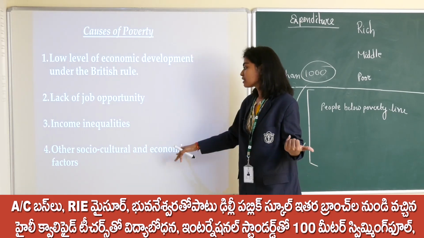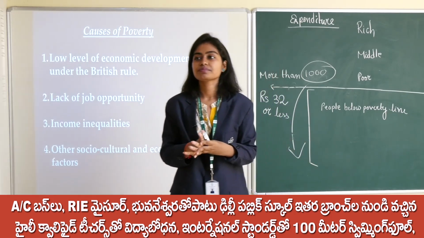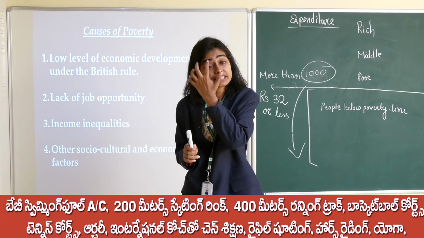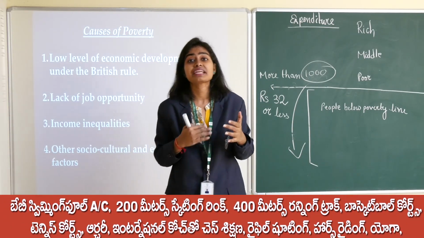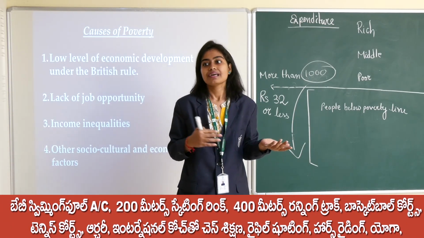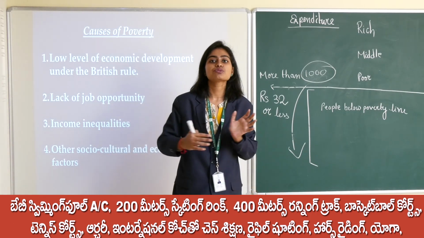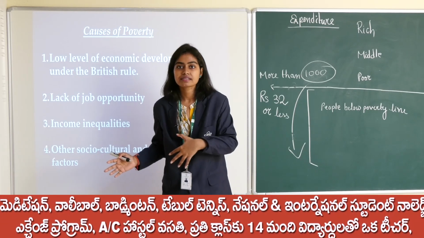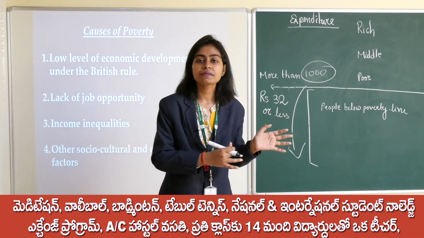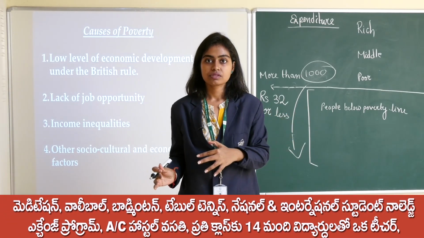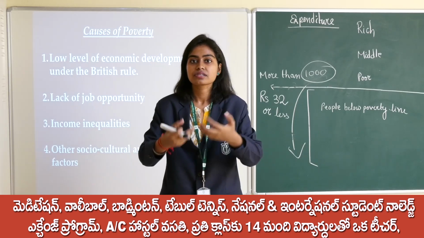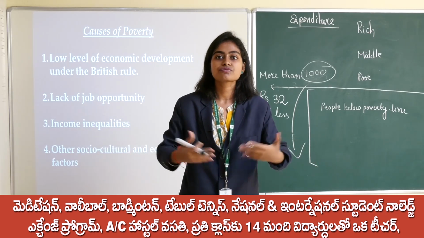Okay. Next, what are the economic factors? See, farmers, in order to buy the various agricultural inputs, be it seeds, pesticides, or fertilizers, need a huge amount of money or funds. The poor people never have savings. Whatever they are earning, they are just feeding themselves.